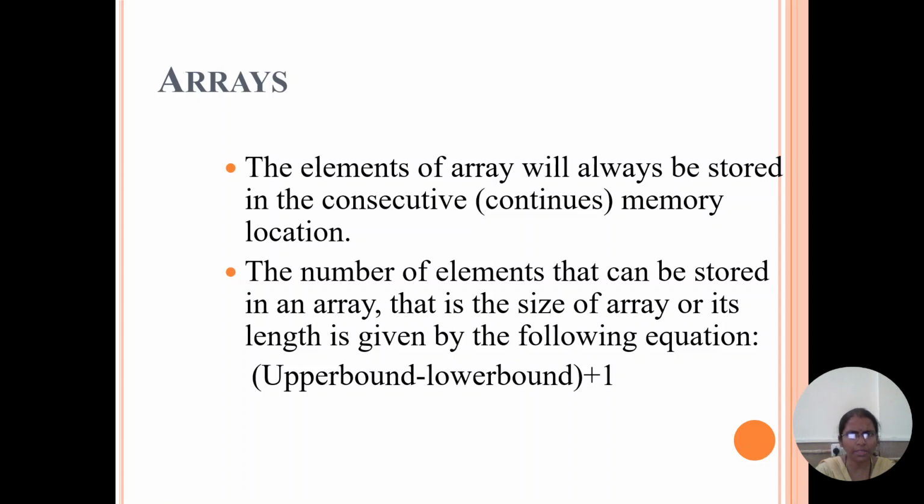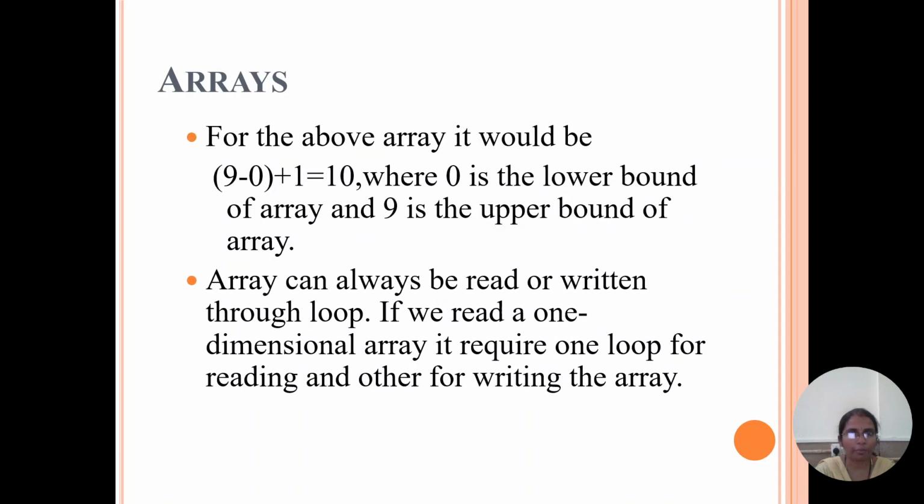The number of elements that can be stored in an array is the size or length of the array, and it is given as upper bound minus lower bound plus 1. For the above given array, how many elements are there? We have to find out using the equation upper bound minus lower bound plus 1. The upper bound is 9 and the lower bound is 0, plus 1. That means we have 10 elements. So 0 is the lower bound and 9 is the upper bound for the array.